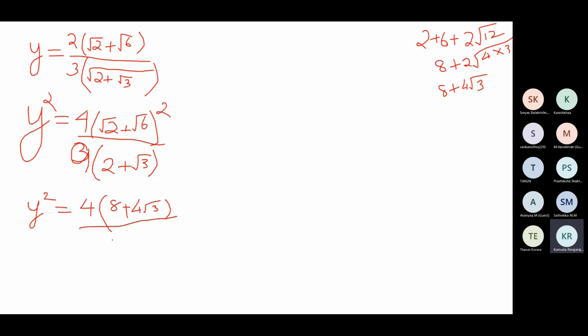Divided by 9 into 2 plus root 3. Tell me children, what next? Don't say we have to rationalize the denominator. There is something more interesting we can do before that.